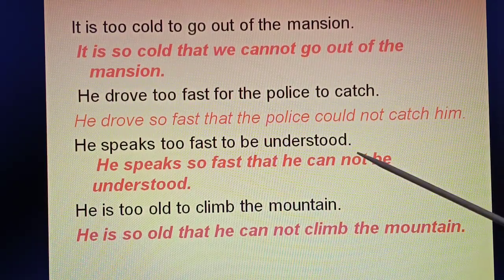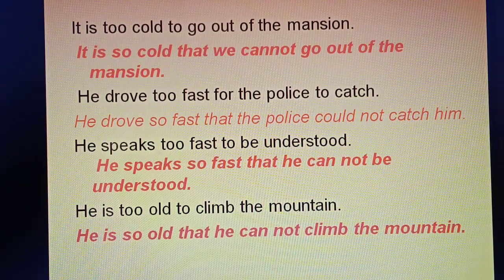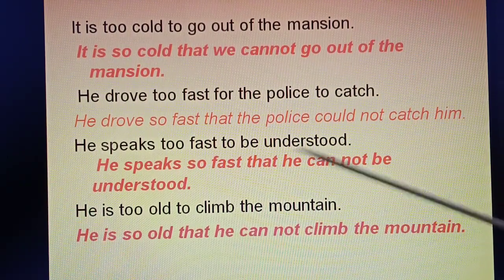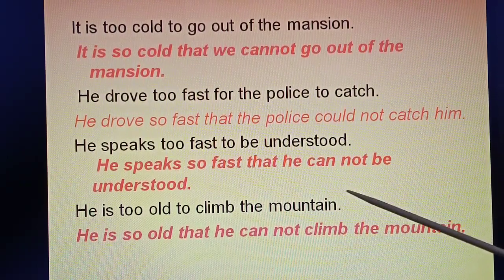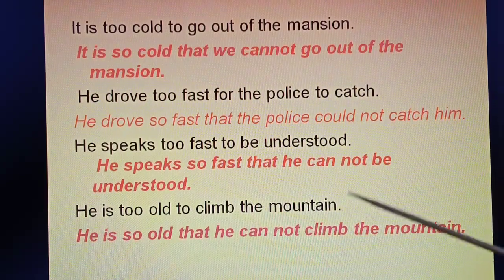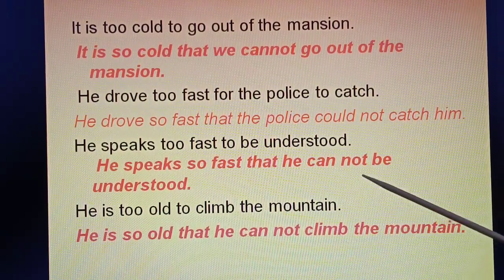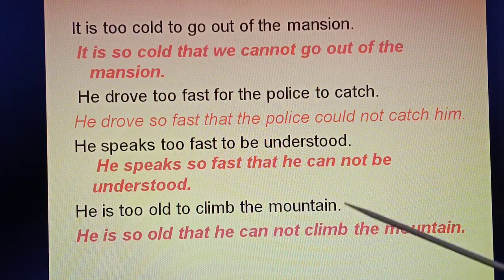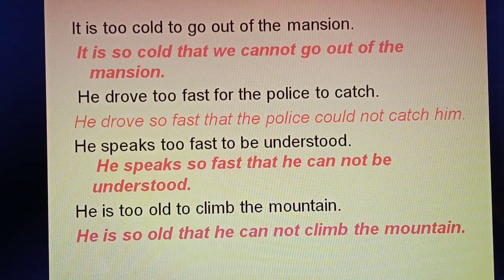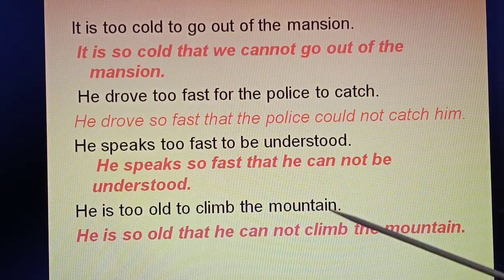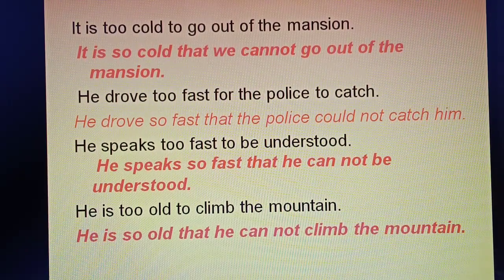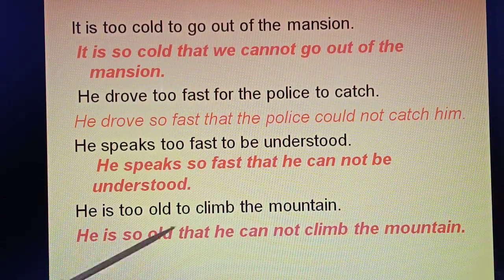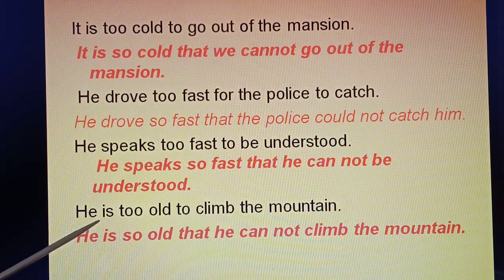Next, "He speaks too fast to be understood." The answer will be "too" followed by "to", plus assertive, so you have to make it negative: "He speaks so fast that he cannot be understood." I hope you are understanding me. "He is too old to climb the mountain." "Too" followed by "to" plus positive, present tense.